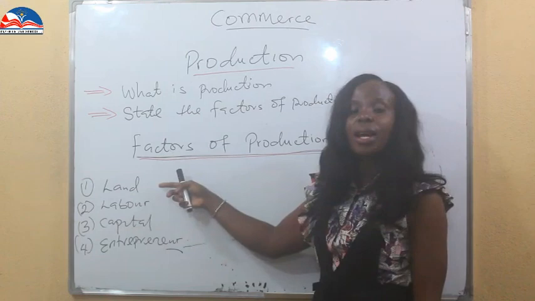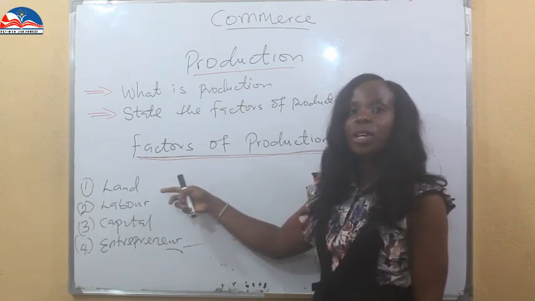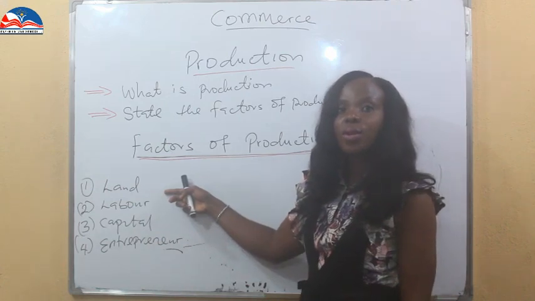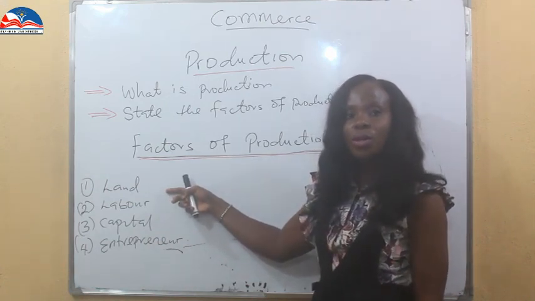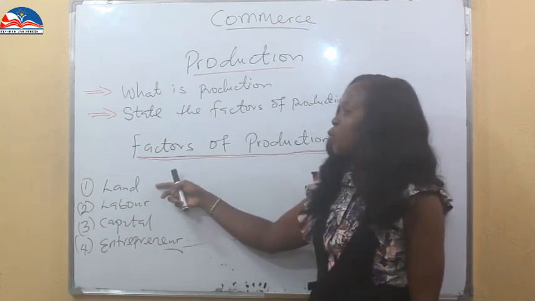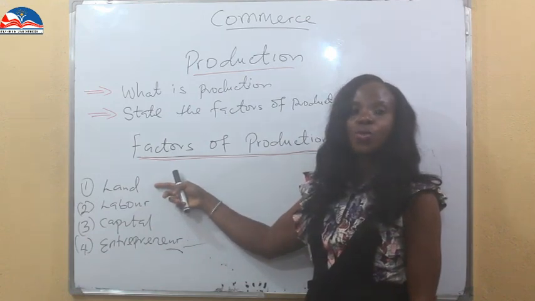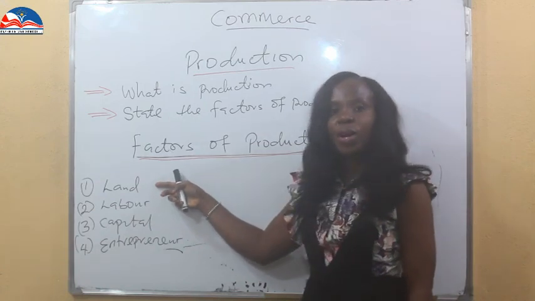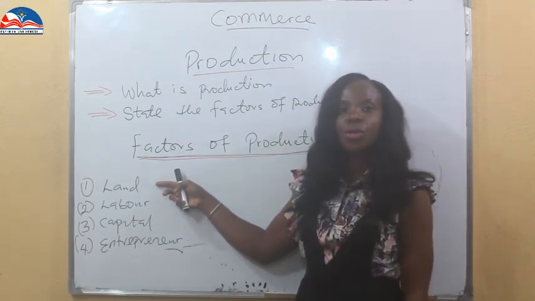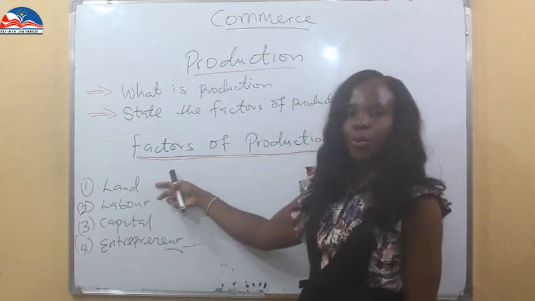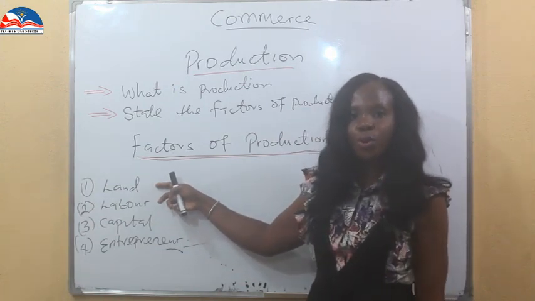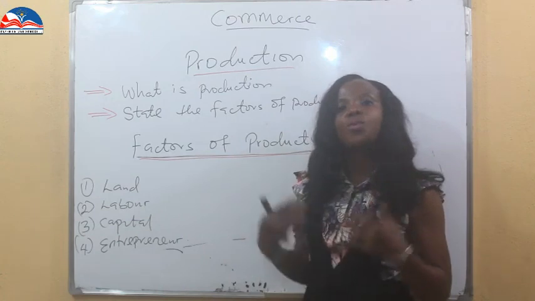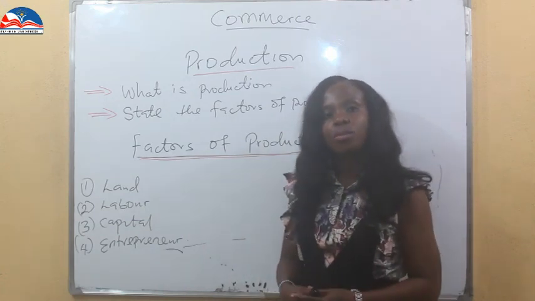So in production, land is very important because that's where we get our raw materials, resources that we use. Here too, we can situate our structures to carry out production. And we have the free gifts God has given to us to carry out production, turning them into finished products. That's land.